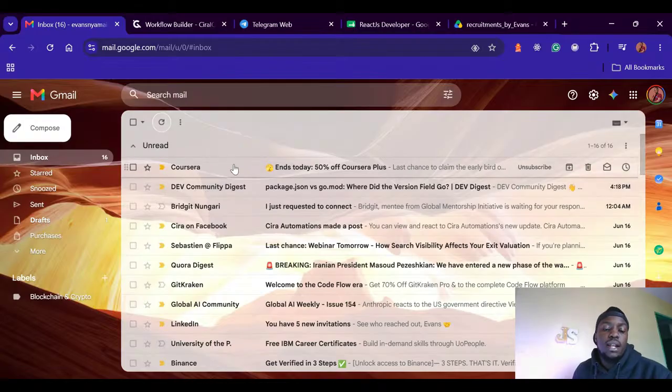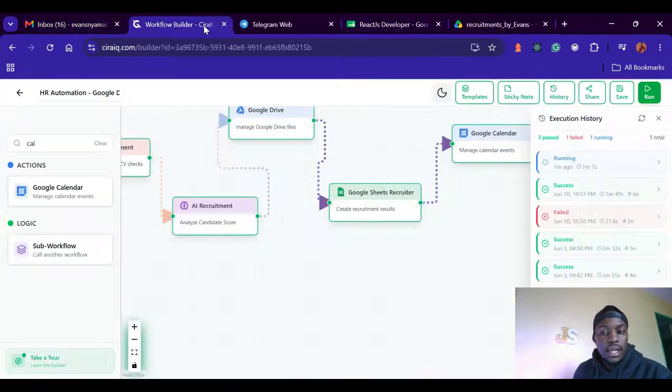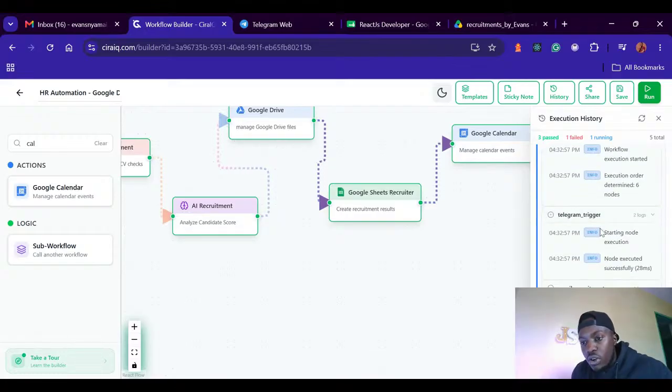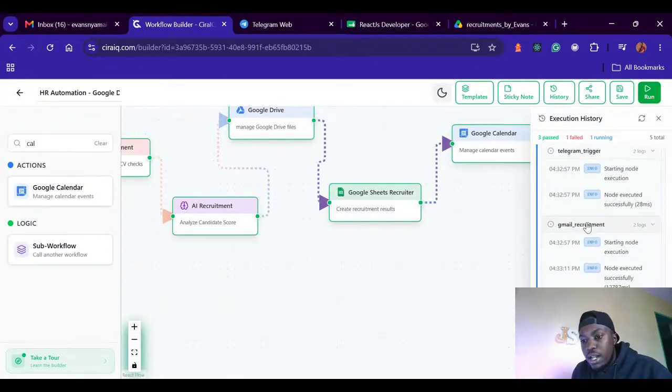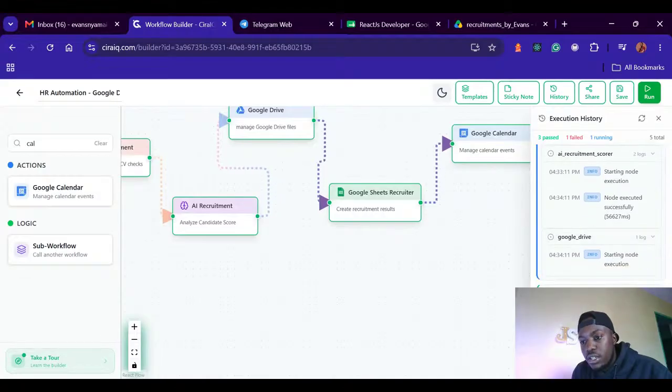I should see another email here, workflow executed successfully. Let's wait and see. Otherwise, I can see the progress. In case I want to see the progress, I can just click here and see the node that is running. Telegram trigger, Gmail done, AI recruiter, Google Drive is what is executing.